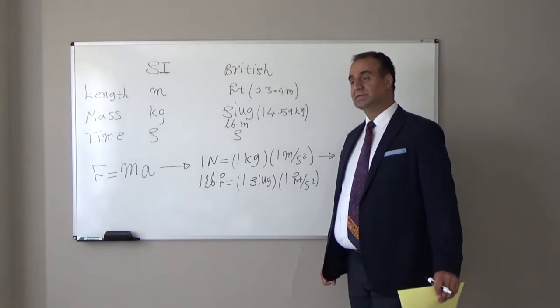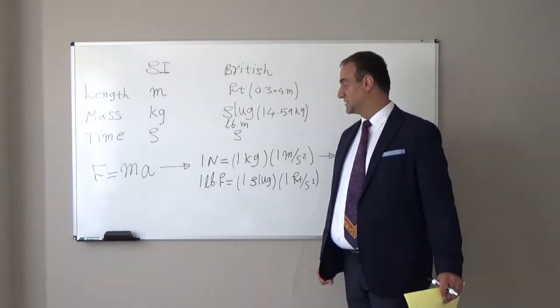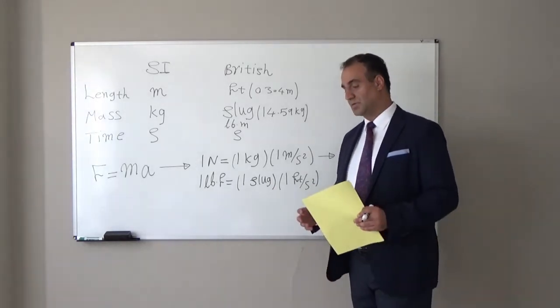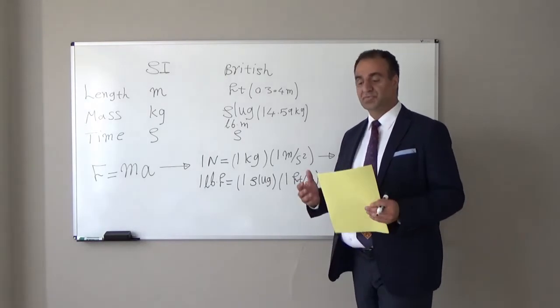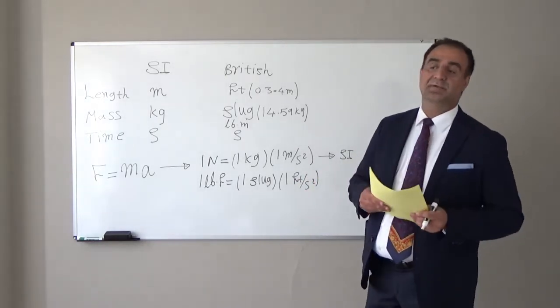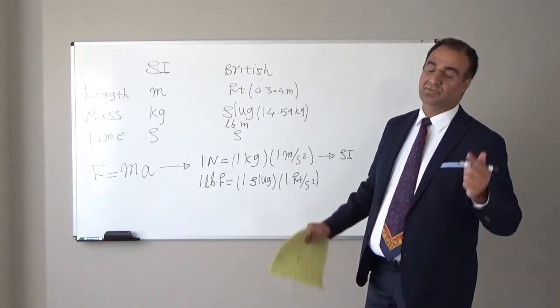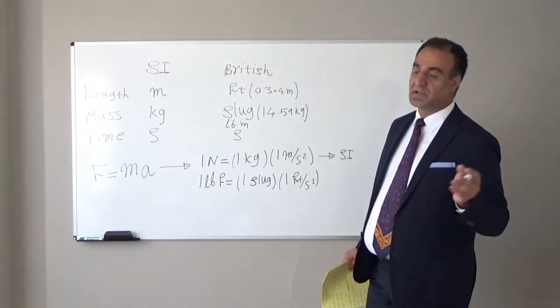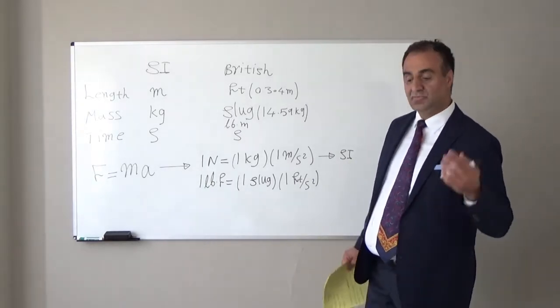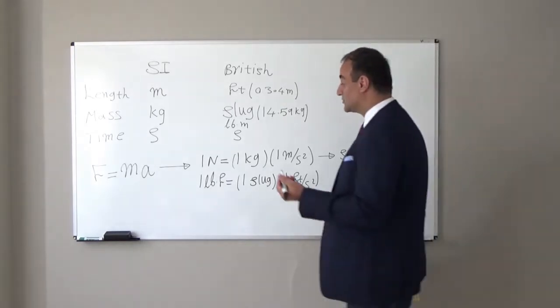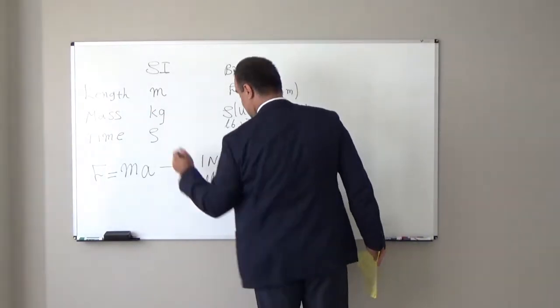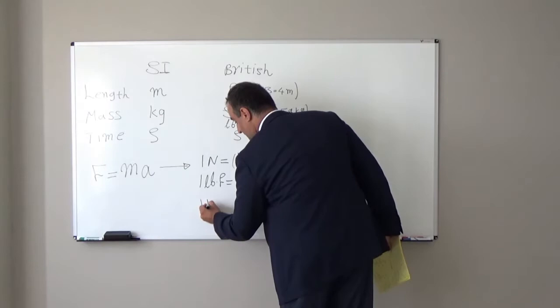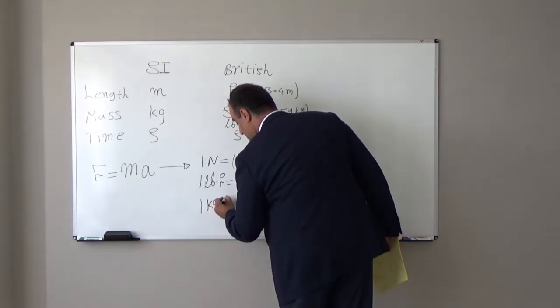You will hear in the SI system or international system, if you want to buy a product or if you want to report your weight, you will talk about kilogram. For example, you will say I am 100 kilograms or I need 2 kilograms of meat. So that is not this mass kilogram, that is 1 kilogram force.